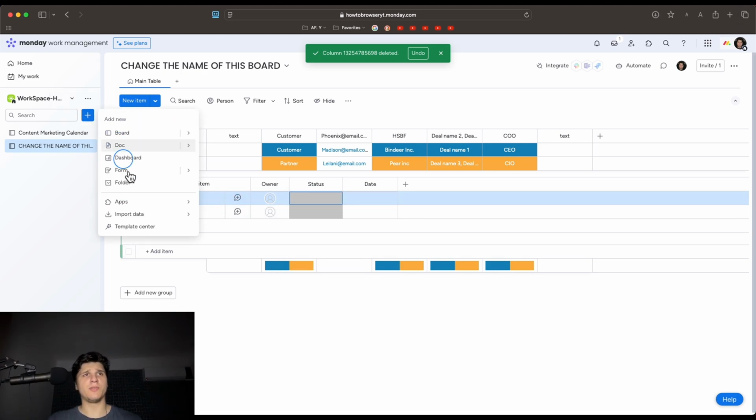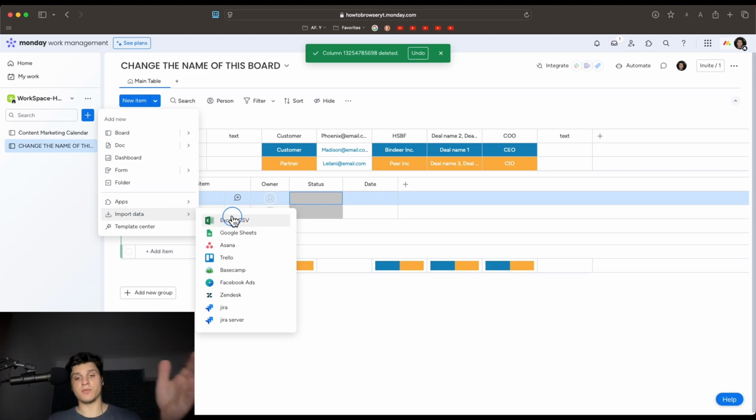But yeah, if you want to import data not from Excel but maybe from Trello, you can do it from here. Basically you just need to click on plus, and then here you have the option to import data. That's where you have to go, right?